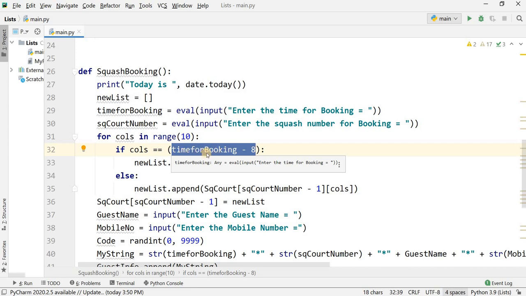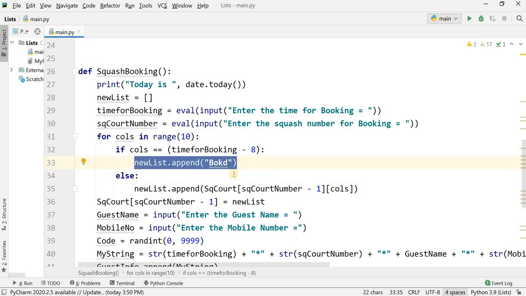For example, 9 o'clock: 9 minus 8 is 1, so I want to work on index number 1. In that place it will write booked. I have used the same number of characters because free has 4 letters, and in the same way I have used 4 letters for booked in the new list.